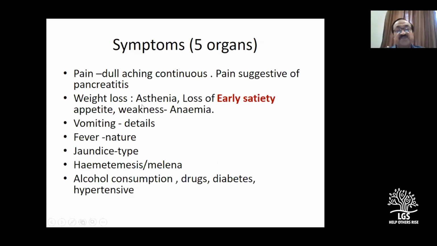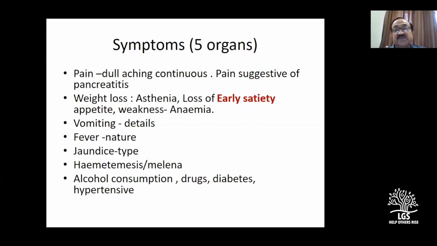One of the important features of carcinoma pancreas is weight loss. But here, one specific question you have to ask in all these patients is about what has been called early satiety. It's not a failure to eat. They do eat, but they say they feel full, because the stomach loses the capacity of receptive relaxation.